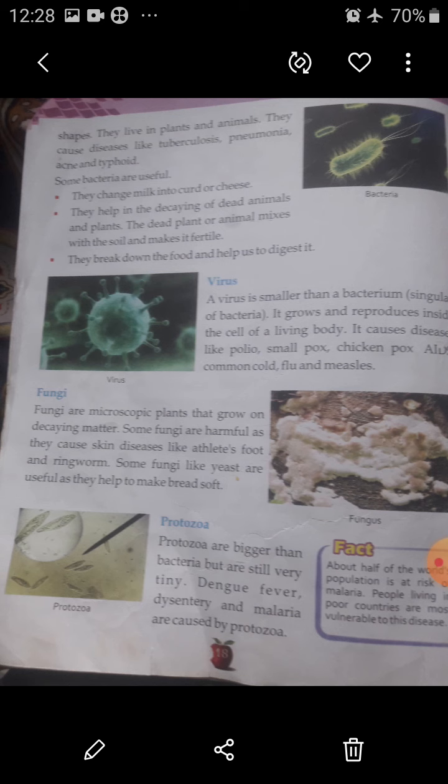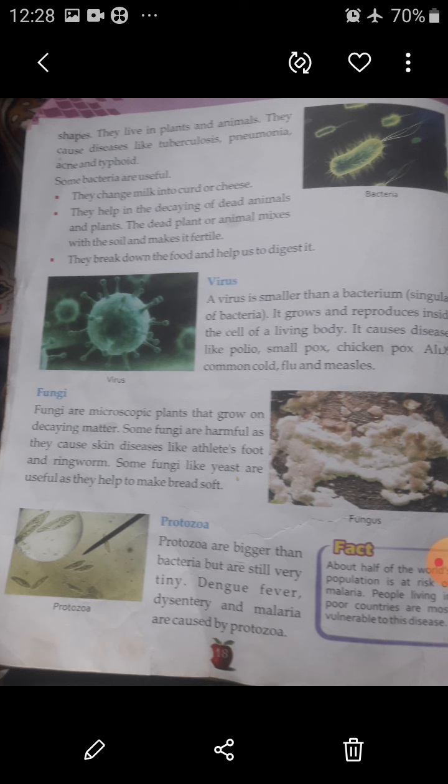Fungi. Fungi are microscopic plants that grow on decaying matter. Some fungi are harmful as they cause skin diseases like athlete's foot and ringworm. Some fungi like yeast are useful as they help to make bread soft.